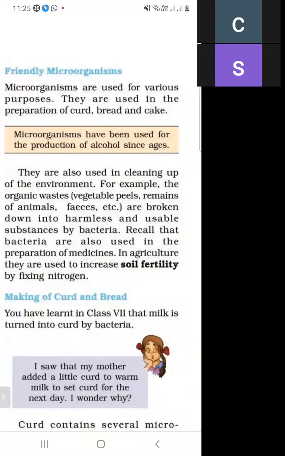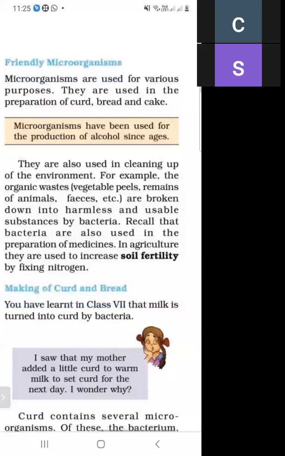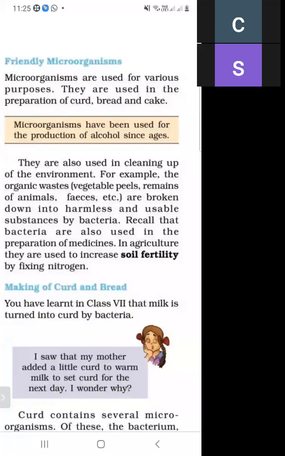So what are friendly microorganisms? The microorganisms that are beneficial for us are called friendly microorganisms. They are used in the preparation of curd, bread, and cake. They have been used for the production of alcohol since ages.